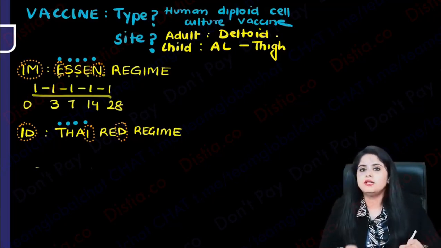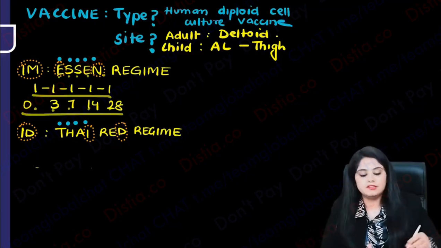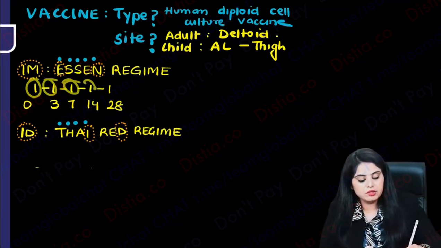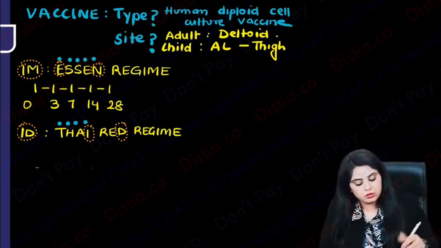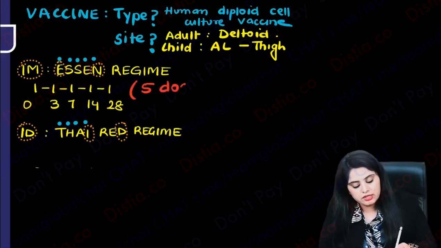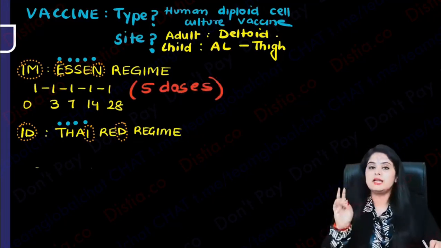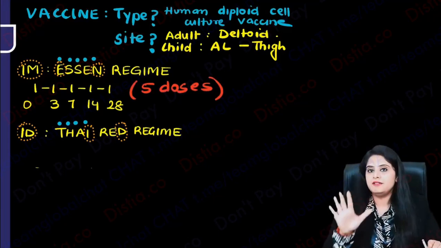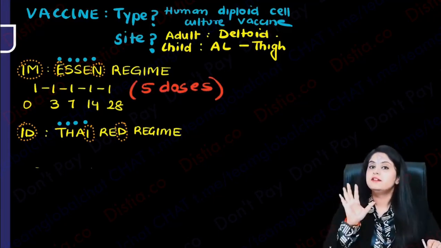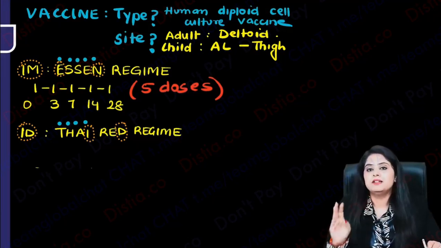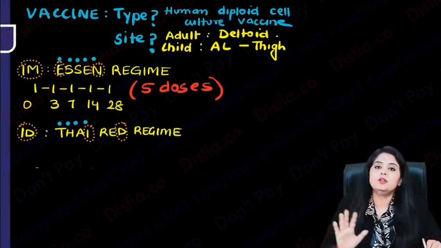5 visits on what day? 0, 3, 7, 14, 28. These are the 5 visits, and on every visit, how many doses did you put? 1, 1, 1, 1 dose. So total कितना dose करा? Total you did a total of 5 doses. So Essen, 5 alphabets, 5 visits, 5 doses, खतम. 0, 3, 7, 14 and 28.